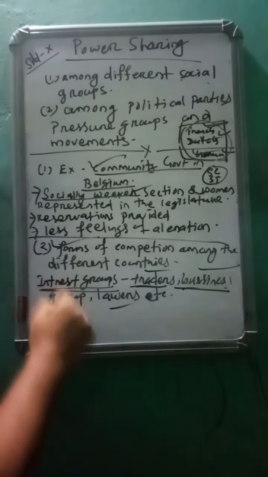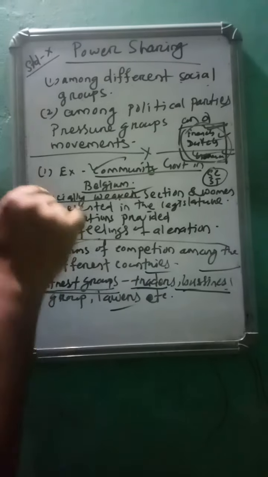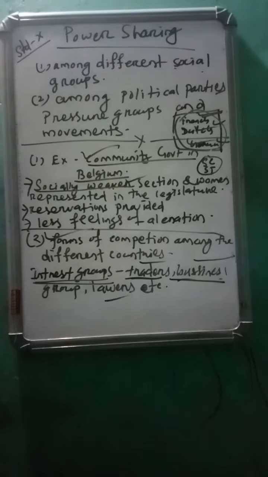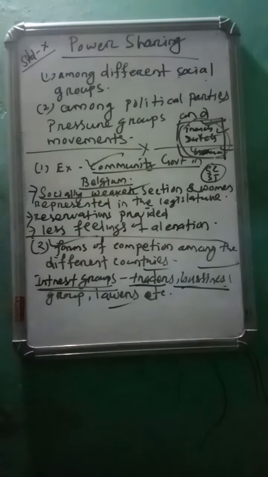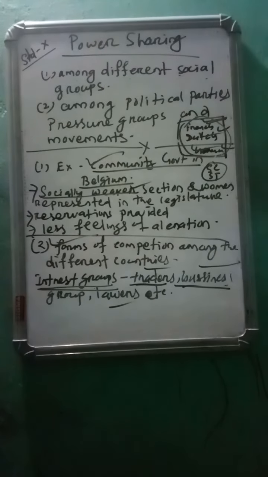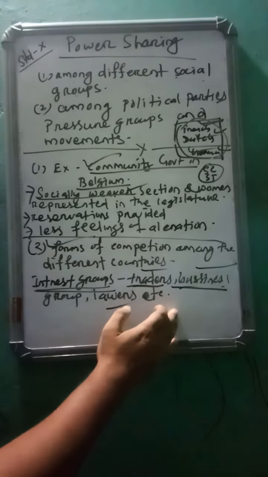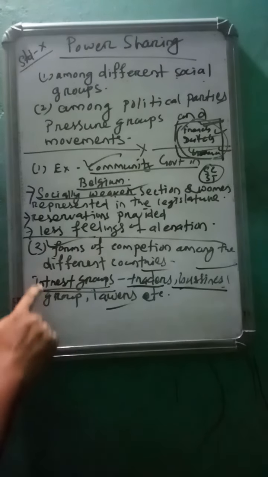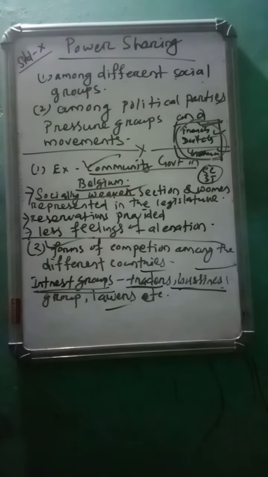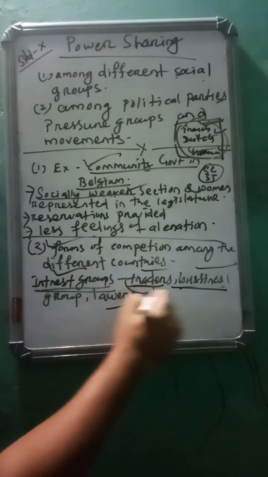They are always putting pressure on the government to fulfil their demands. We have read about the different social groups and interest groups in chapter number 4. Those who put pressure are called interest groups. Why are they called interest groups? Because they have a common interest.